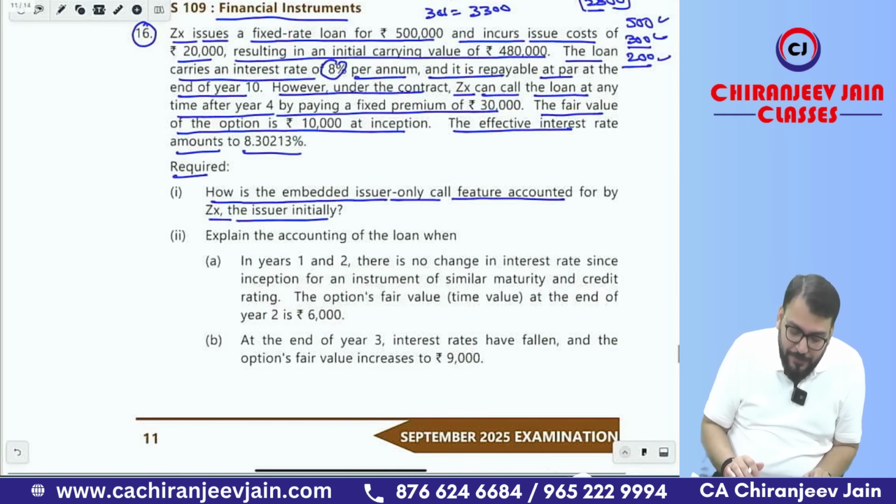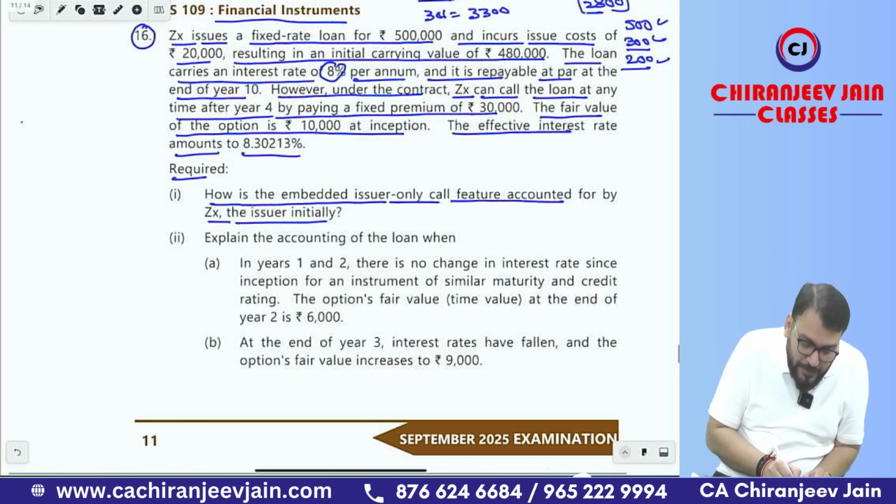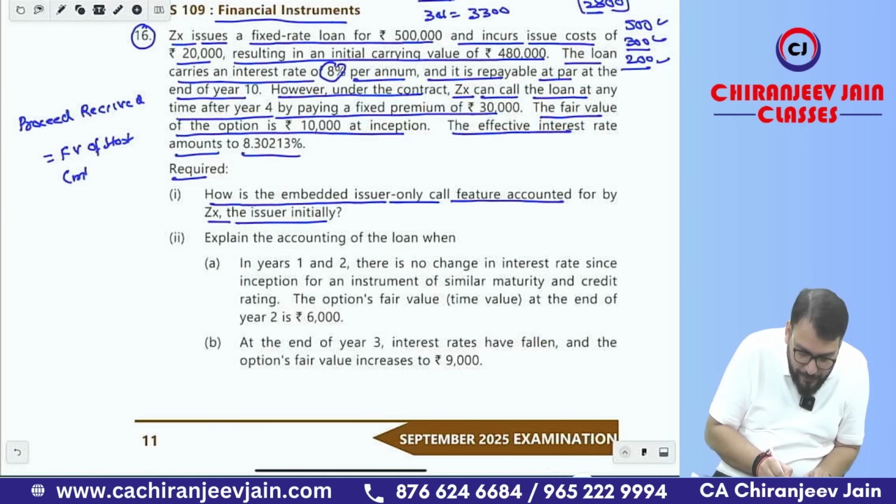So if you remember, I have given one formula: proceeds received will be equal to fair value of host contract minus fair value of call option.